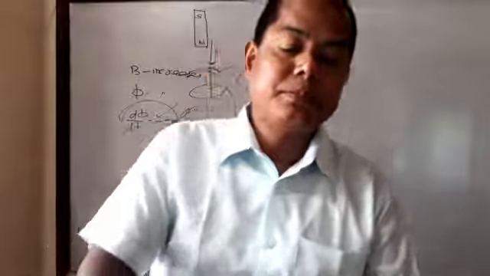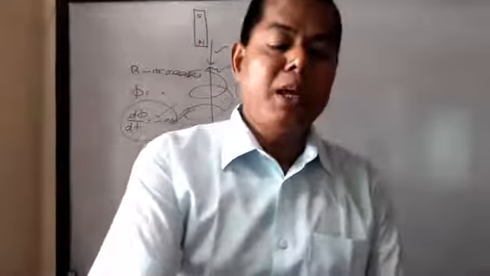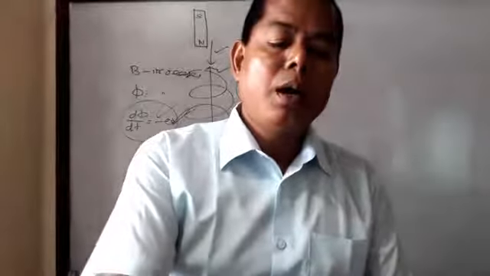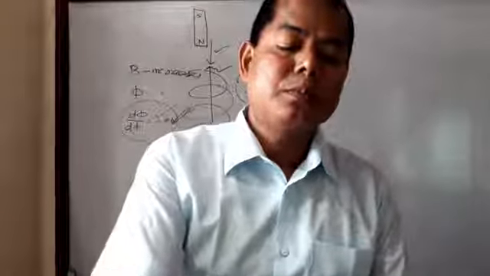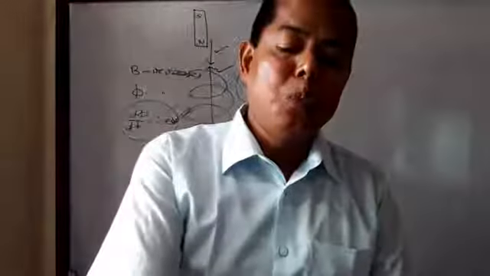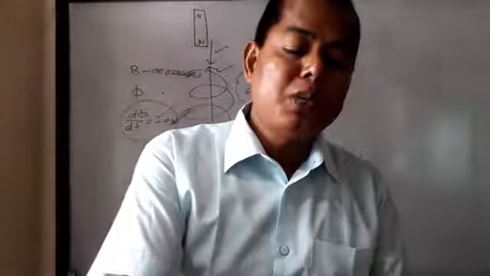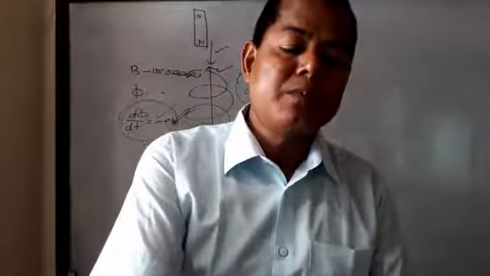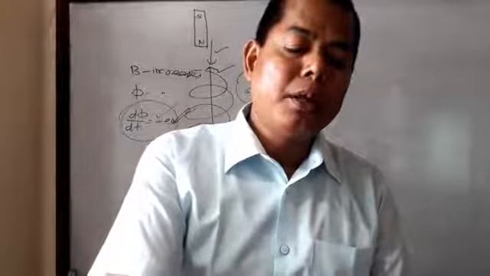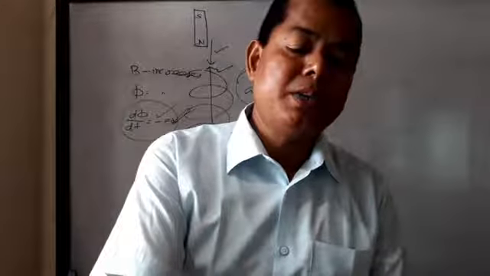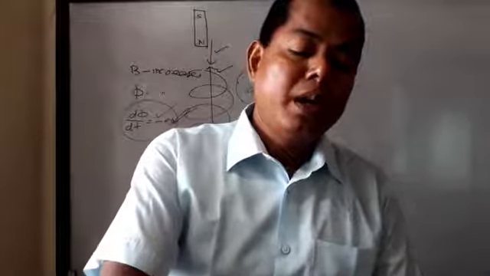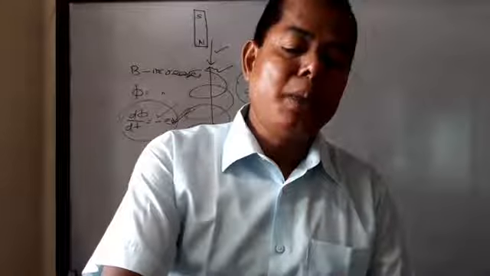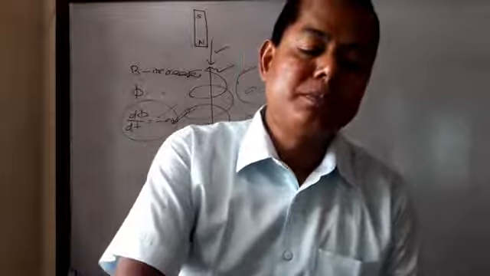Now another question. Question number 10. A uniform magnetic field is perpendicular to the plane of the loop. When the loop is rotated about a horizontal axis in its plane, the current produced in the loop reverses twice per rotation. Explain why there are two reversals of direction in one rotation.